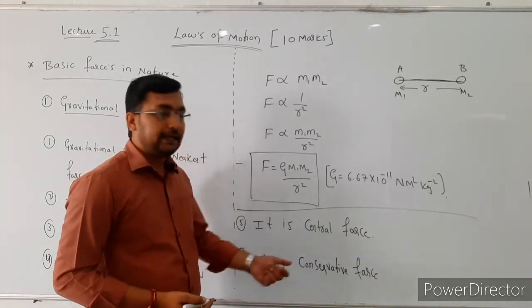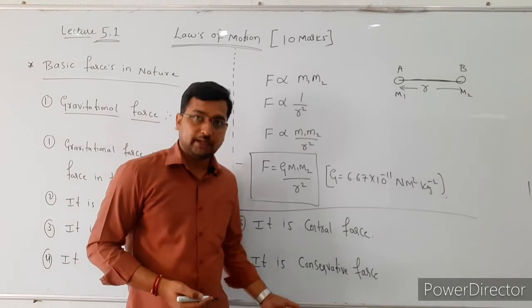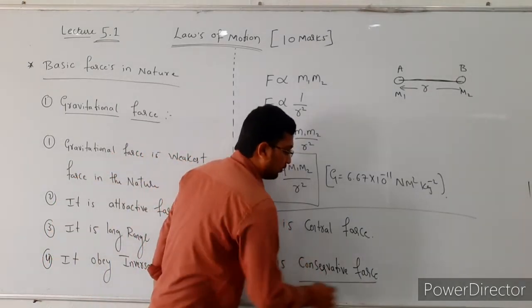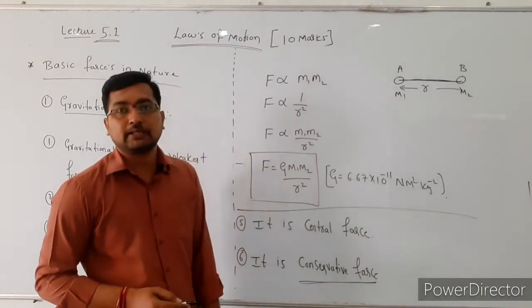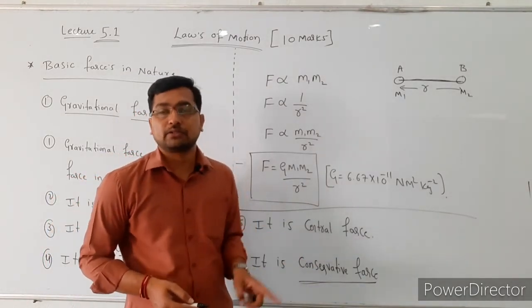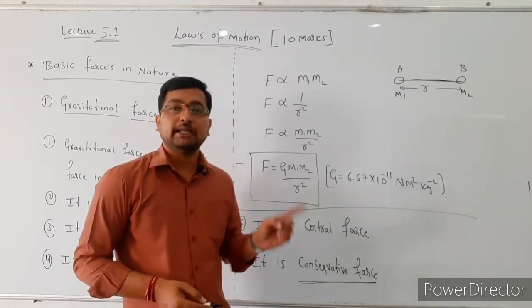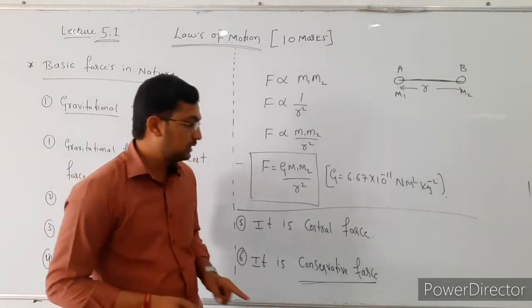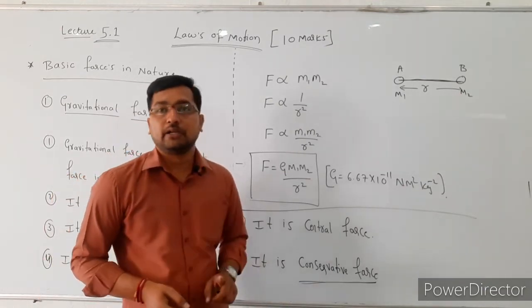And last one, it is a conservative force. So what do you mean by this conservative force? Conservative force means the work done by this force only depends on the initial and the final position of the body. Such type of force is known as the conservative force.